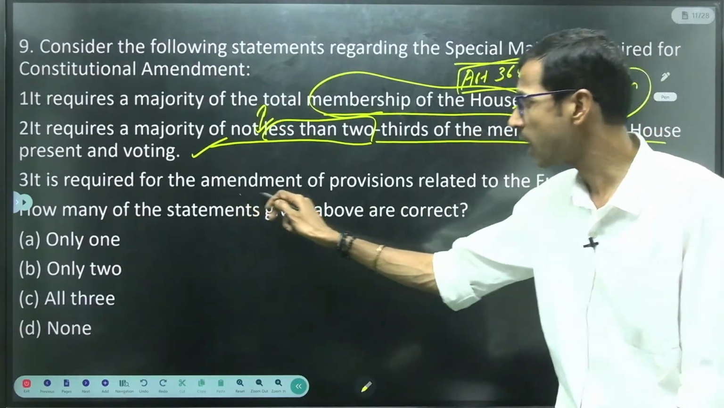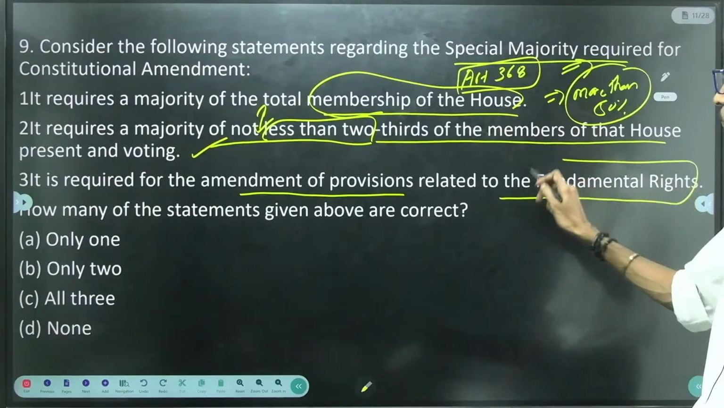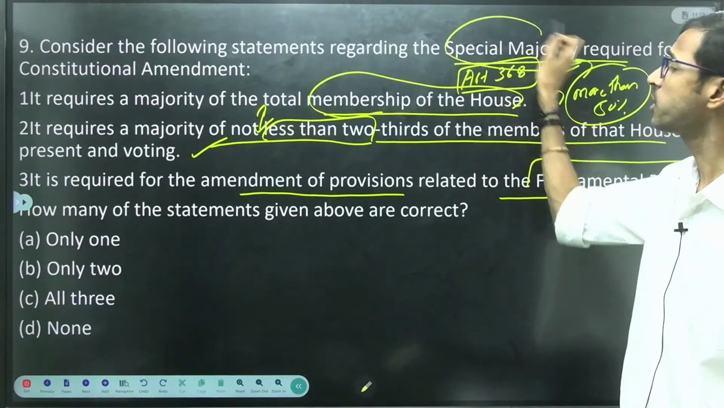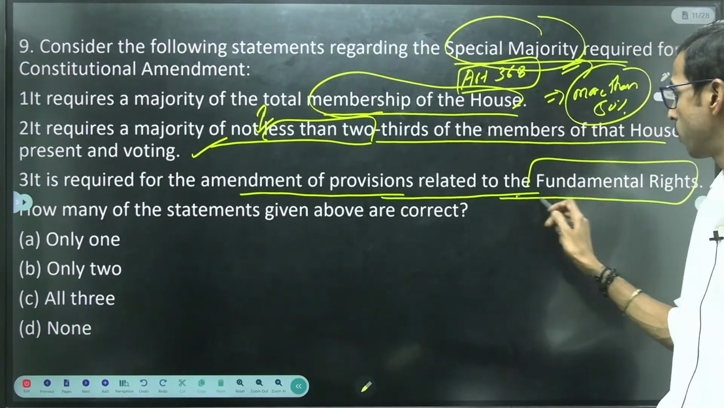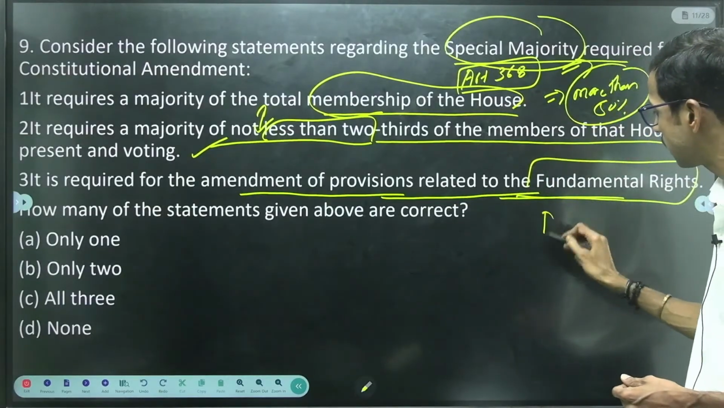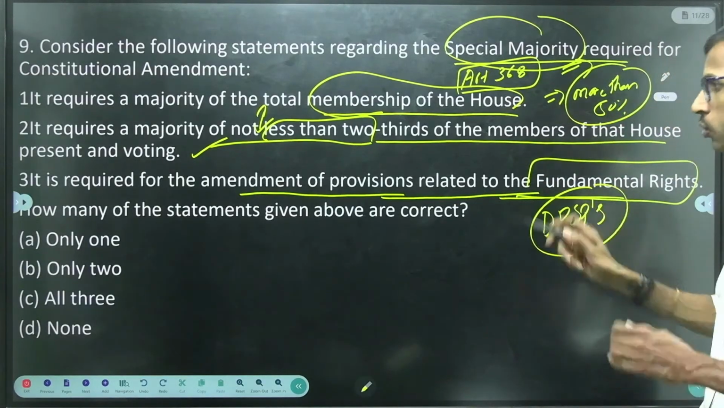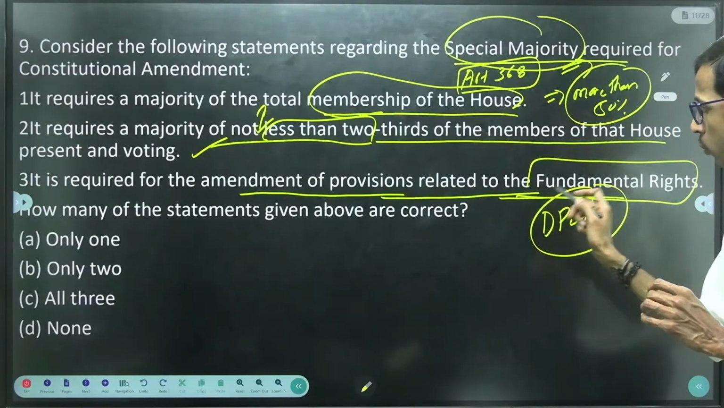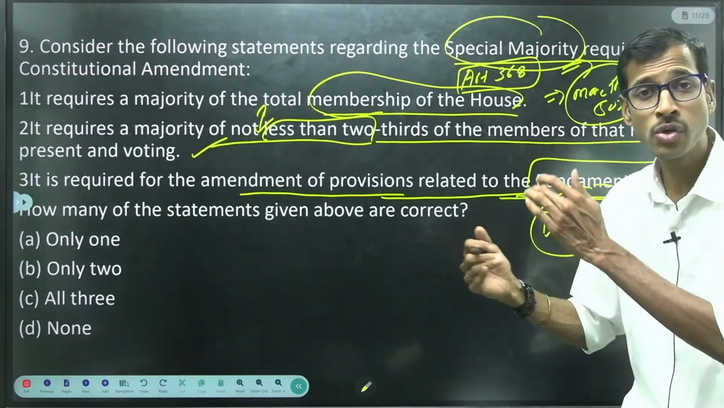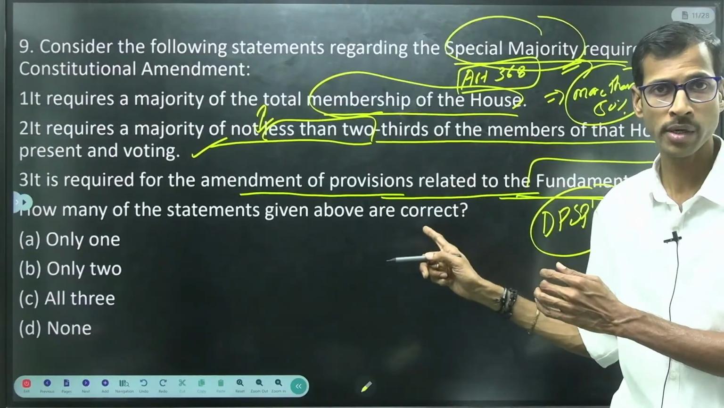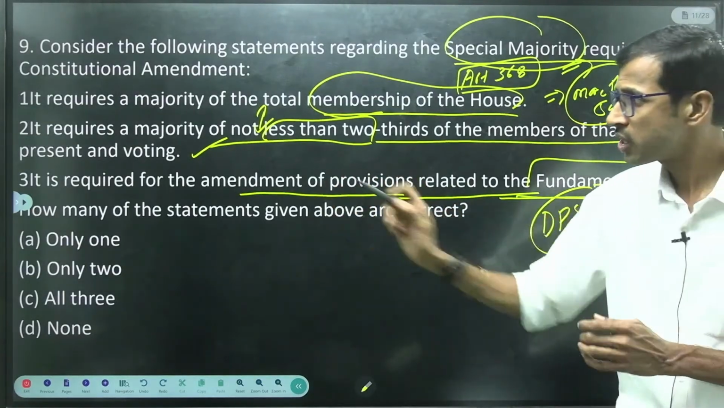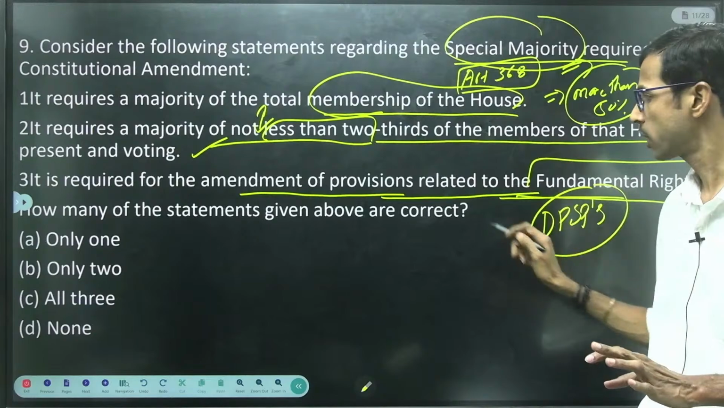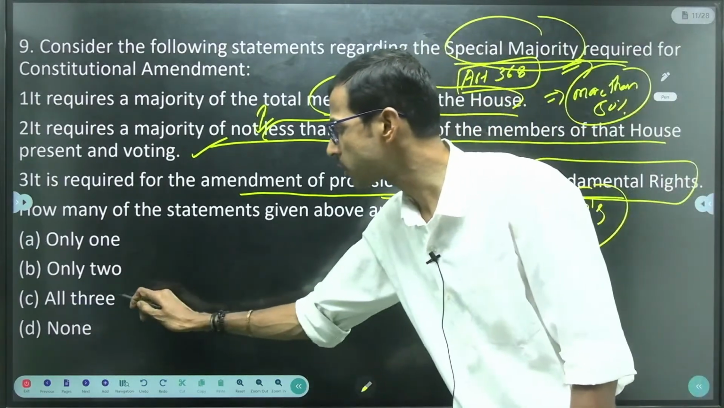It is required for the amendment of provisions related to the fundamental rights. Is it correct? Yes, special majority is very much important for the amendment of provisions related to fundamental rights as well as DPSPs, directive principles of state policy also. But if this statement had mentioned fundamental rights only, then it would be a wrong statement, right? But here it mentions that it is required for the amendment of provisions related to the fundamental rights and also DPSPs, right? So this is also correct. All the three statements are correct.